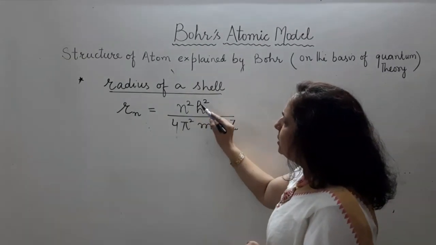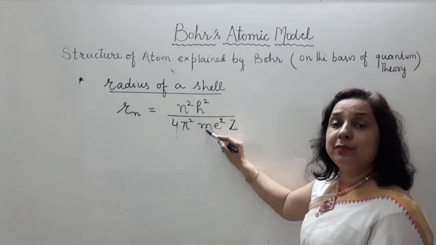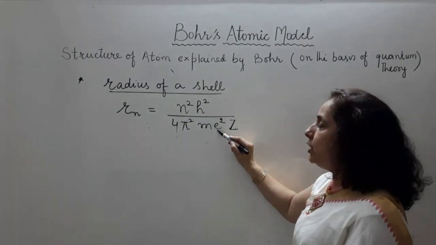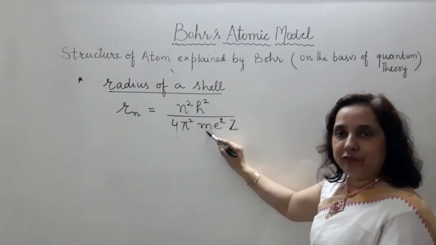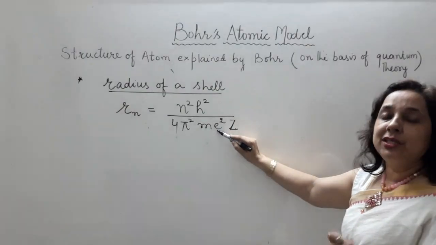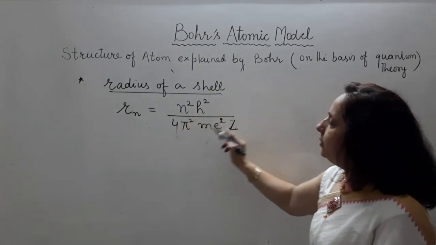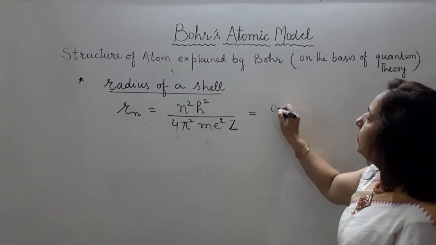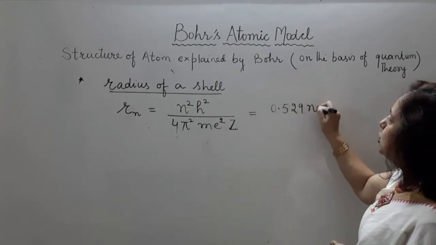As all these are constants, h is Planck's constant, 4 is a constant, pi is 3.14, m is mass of electron, e is charge on electron, that is the basic 1 unit charge, 1.6 into 10 raised to power minus 19, but it is a constant. तो ये सारे ही कांस्टेंट्स हैं, तो अगर हम इनको सॉल्व करें तो आ जाएगा 0.529 n square